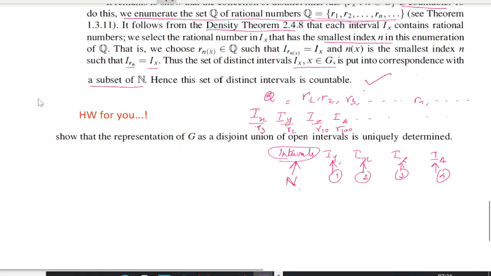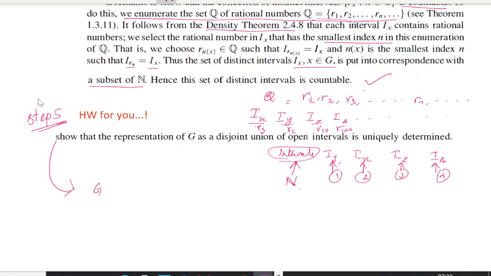Now step 5. In step 5 what do we have to do? Step 5 I have left to you as homework. Show that the representation of G as a distinct union of open intervals is uniquely determined. I will give you the clue, you have to finish it.